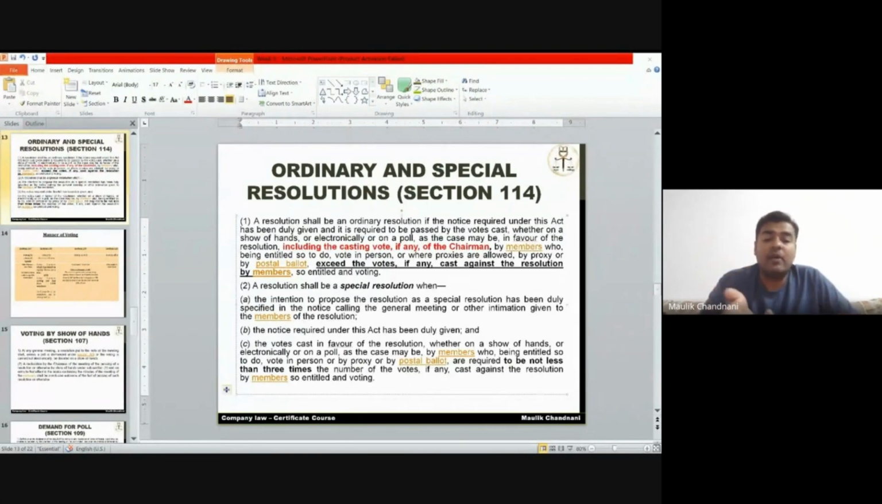In what matter OR is required, in what matter SR is required, you leave that. That is defined in each and every section of company law. But where the lawmaker has defined that SR is required, you need to pass the SR.